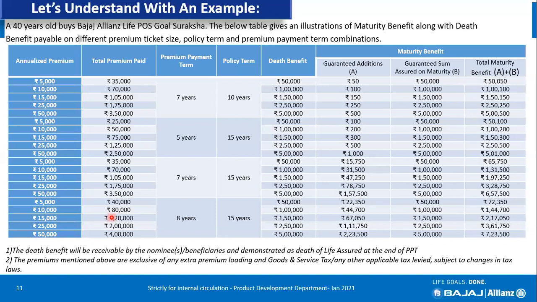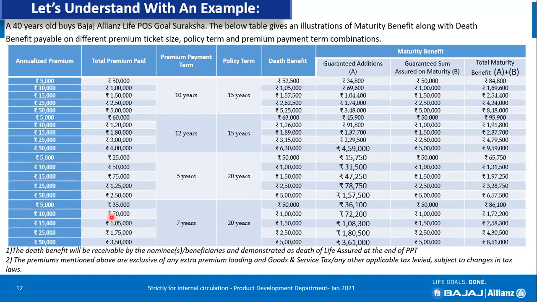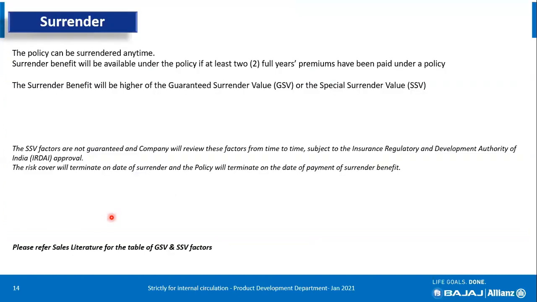And here is an example of various annualized premium, PT and PPT. I would like to skip this slide because I will show you a detailed Excel sheet where I have calculated, including the maturity benefit IRR as well. So now this option is available.